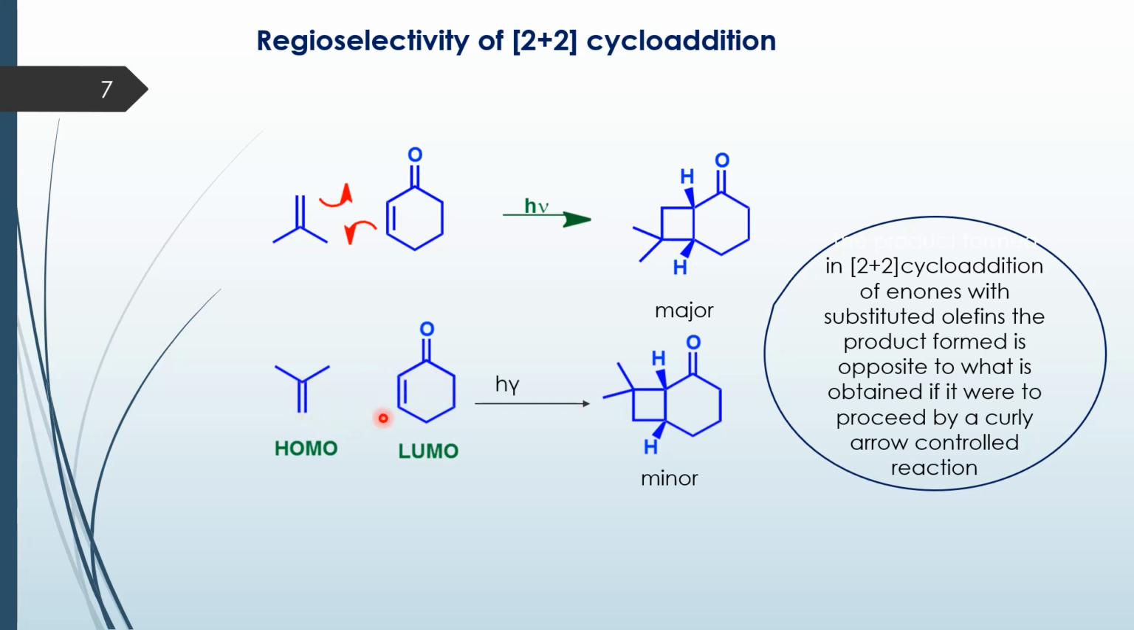Conventionally, if you go by an ionic mechanism or a curly arrow type of reaction, you will find that this would be more favored because you will get a positive charge here and the tertiary carbocation is more stable. But under conditions of 2 plus 2 cycloaddition, it is observed that this is the major product. This is formed in very small amounts, and this has to do with the coefficients of the carbon orbitals which are participating in the reaction. We will not go into the details of that. Suffice to say that the product which is formed as a major product in such cases is the one which would be opposite to what is obtained if it were to proceed by a curly arrow controlled reaction.